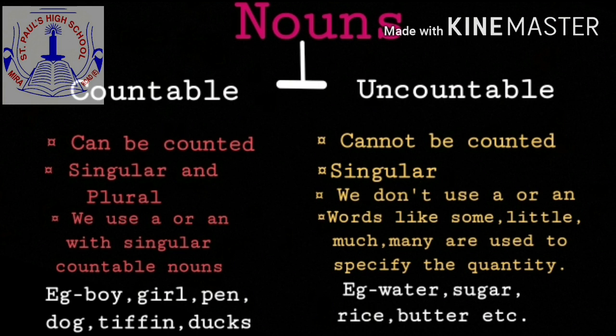So, if you want water, you will say, I want a glass of water. Or, you can say, I have a water bottle. Or, I have a bottle of water. Sugar is also uncountable. Rice, milk, money, butter, etc. They all are uncountable nouns. And now, students, I am sure you all know the difference between countable and uncountable nouns.